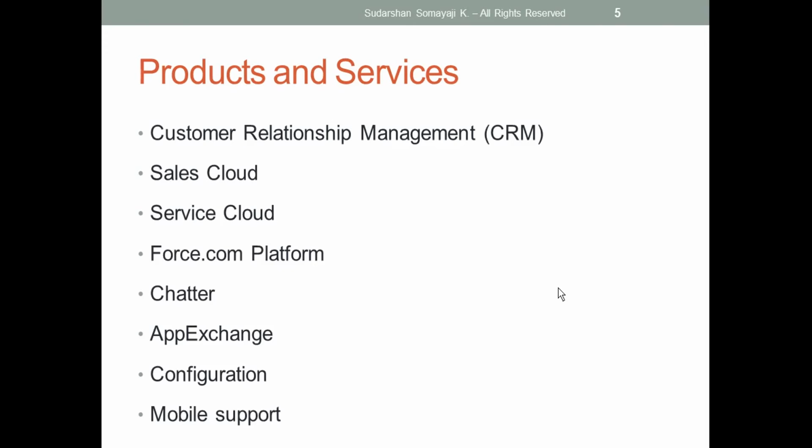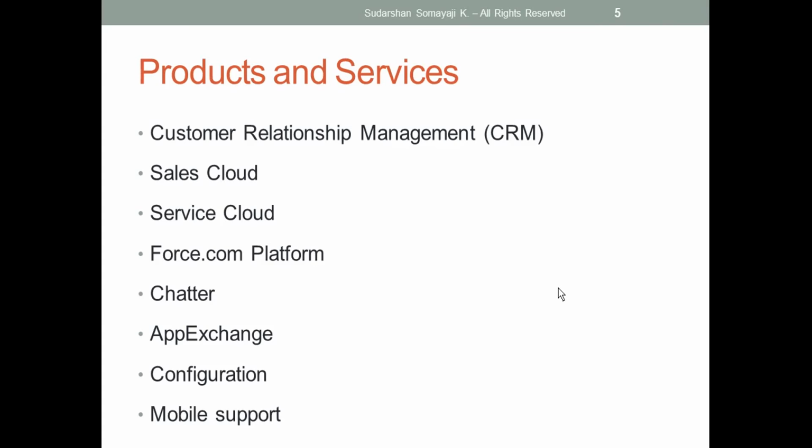Next is Chatter. Chatter is a chat engine we have in the Salesforce environment. For example, if I'm having some issue and want it resolved by a different person who knows this particular concept, I can ping him and get that information using Chatter. But if I put it in Chatter, it will be visible to all the people in the org. I can restrict that using different security concepts. We can do it.